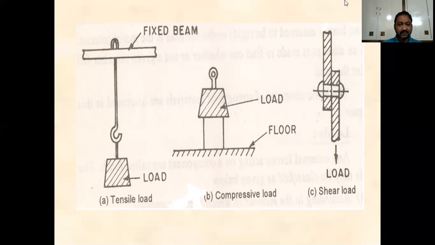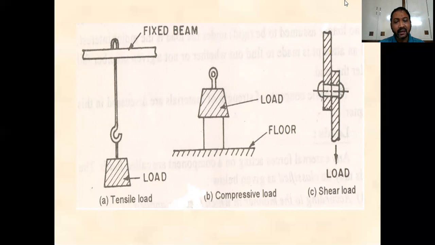That is, at the surface it will apply the same kind of load but in the opposite direction. As a result, the body is subjected to two equal and opposite pushes, as a result of which the body will tend to contract, and the length of the body reduces. So this is called contraction.